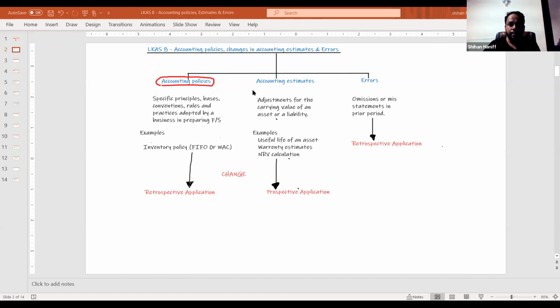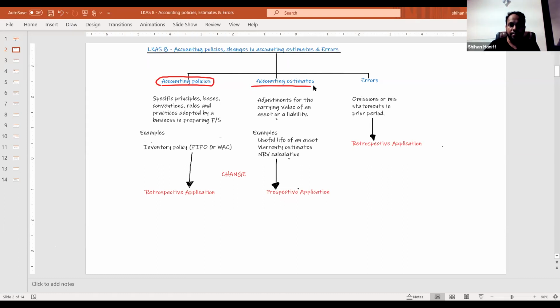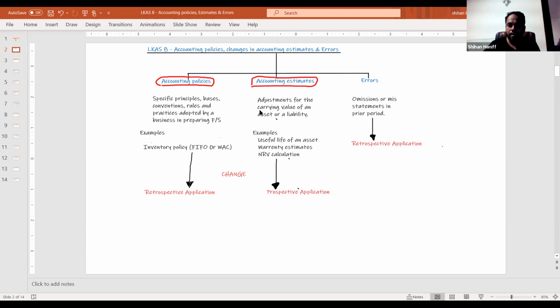Then there is another part, accounting estimates. Estimates are adjustments to the carrying value of an asset or liability. Right? Example is the useful lifetime of an asset. Assume that we have a motor vehicle.